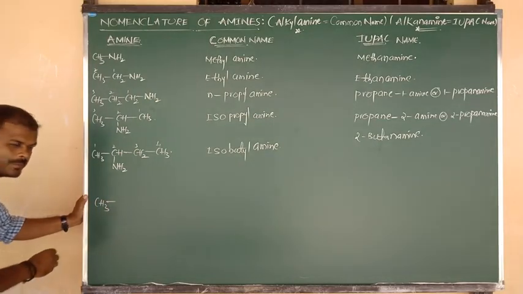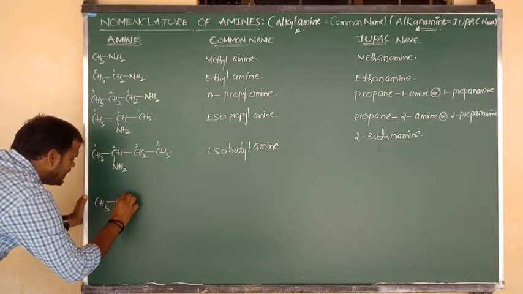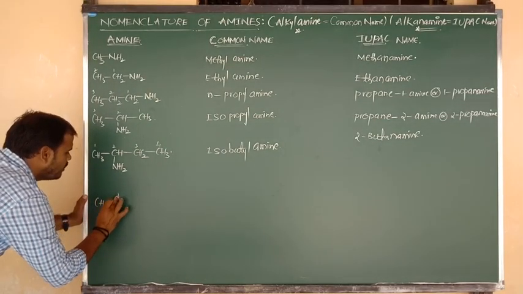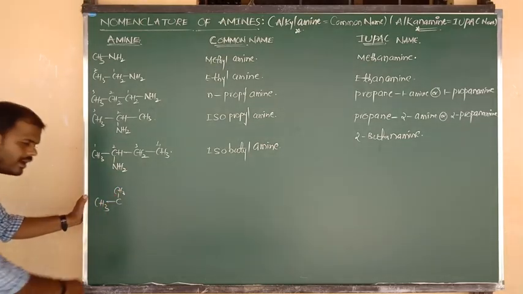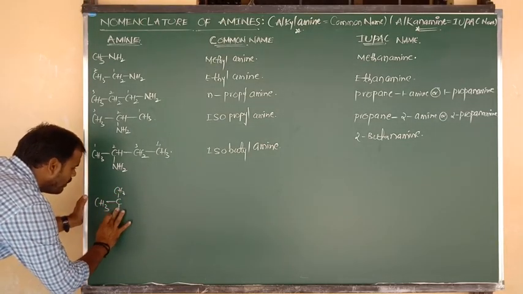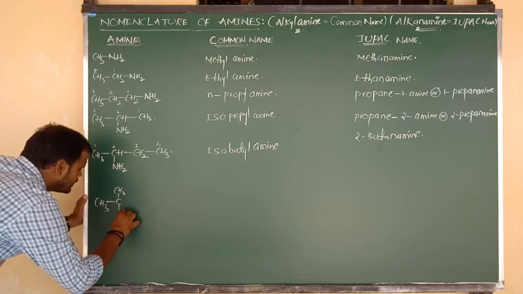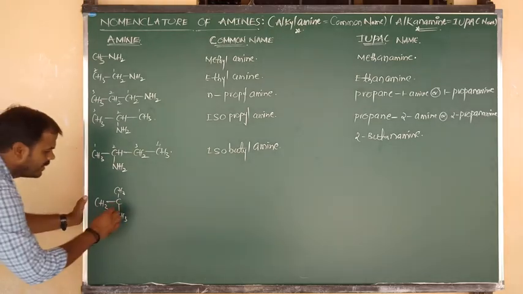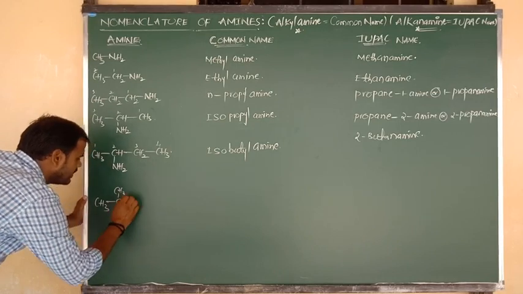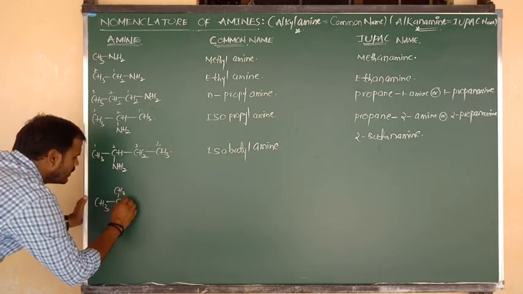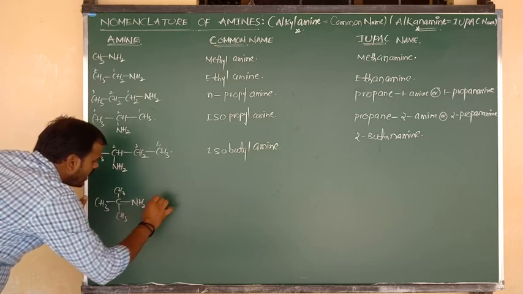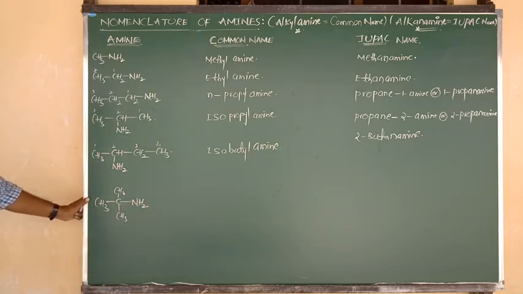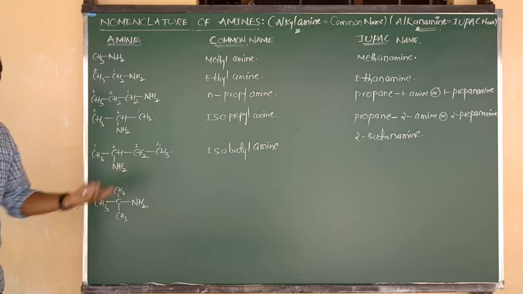Let me consider another example. CH3 bonded to C, and suppose above the plane it is connected to CH3, and below the plane also it is connected to another CH3, and finally the central carbon is connected to the NH2 group. Okay, so what will be its common name and IUPAC name?